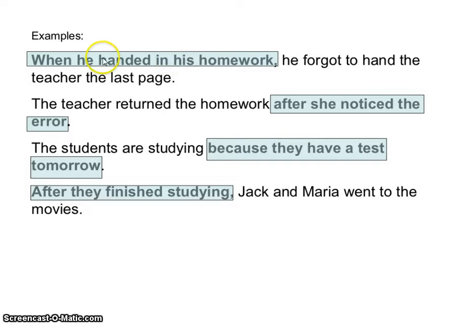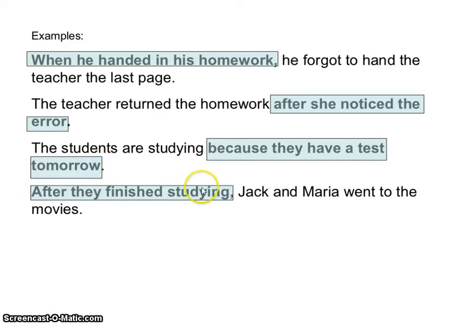The first one cannot. So, the next one is the teacher returned the homework. That can stand by itself. That's an independent clause. After is your subordinating conjunction, and she noticed the error cannot stand by itself. So you know that this is an independent and a dependent, making it a complex. The students are studying can stand by itself, so that's an independent. Because they have a test tomorrow is a dependent, because it starts with a subordinating and it does not make sense on its own. The last one is a dependent, then an independent.